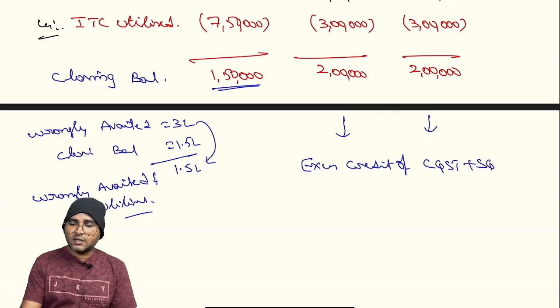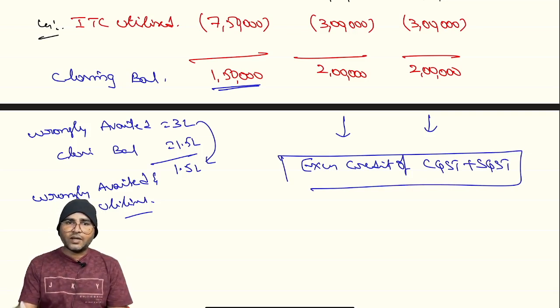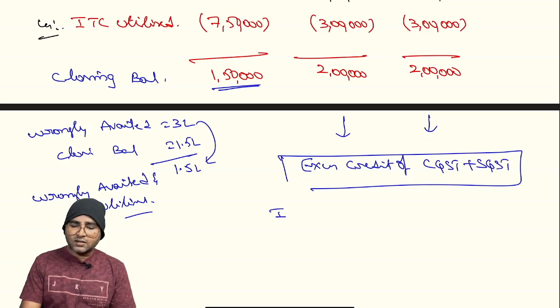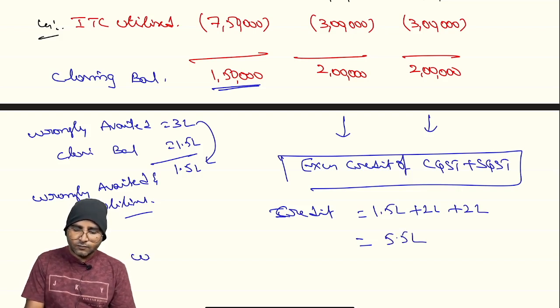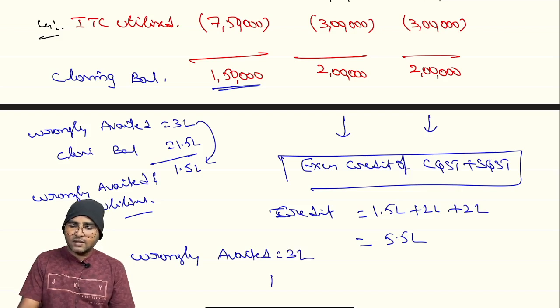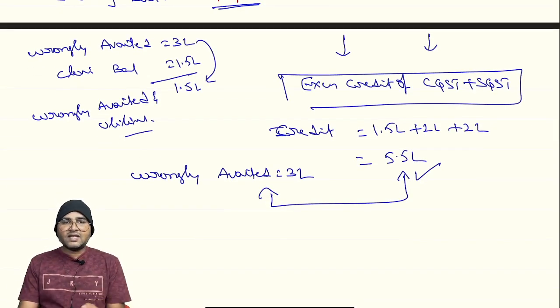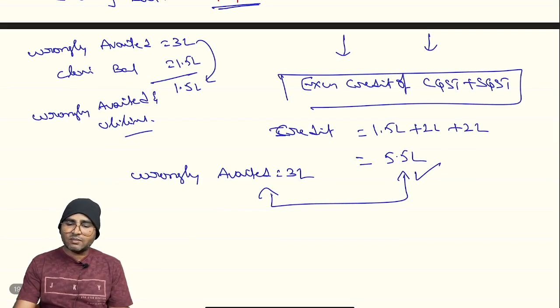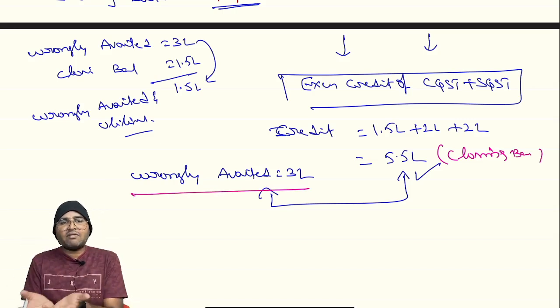Your argument might be right, but you have to consider the excess credit of CGST and SGST. Reason, the excess credit of CGST and SGST can be used for IGST liability. Now in this situation, you have to consider the credit balance of 1.5 lakhs plus 2 lakhs plus 2 lakhs, which is 5.5 lakhs. Wrongly availed is 3 lakhs, but the closing balance is 5.5 lakhs. So wrongly availed is less than the closing balance.